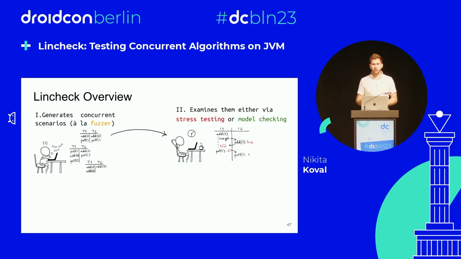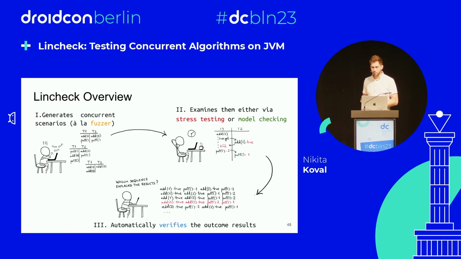In the model checking mode, Lincheck controls the execution. So it chooses on each memory access, on each read and write, whether we need to switch to another thread or we need to continue the execution. And by fully controlling the execution, we do know how to reproduce it. That's how we get the trace. But before providing the trace, we need to check whether the results are correct or not. And for that, Lincheck automatically verifies whether the results are correct or not.